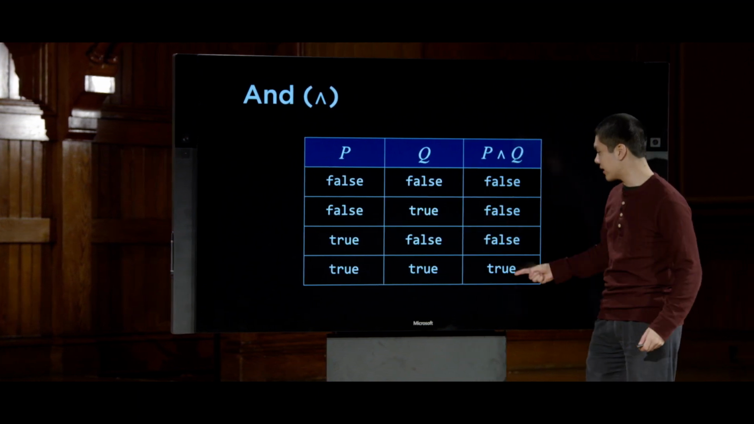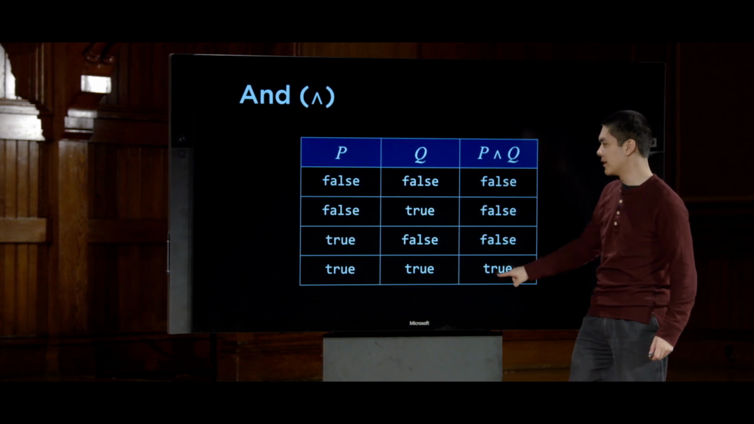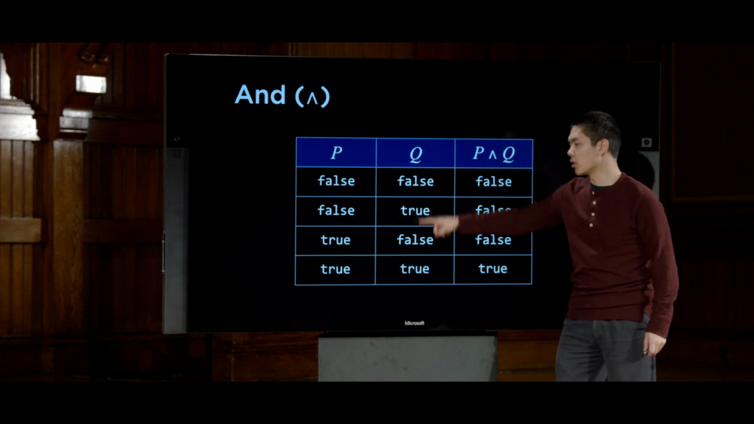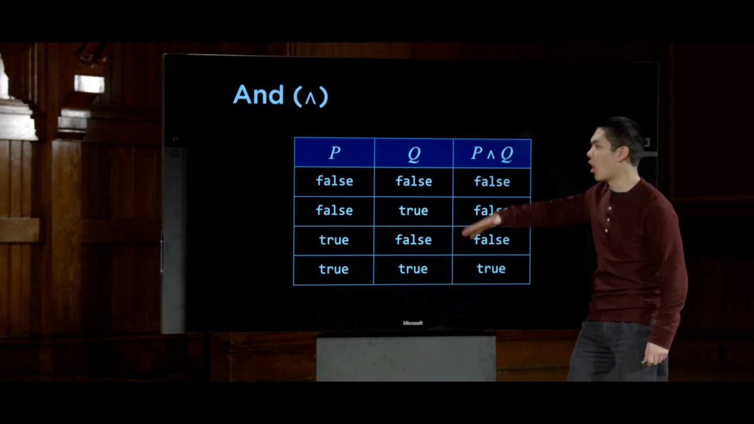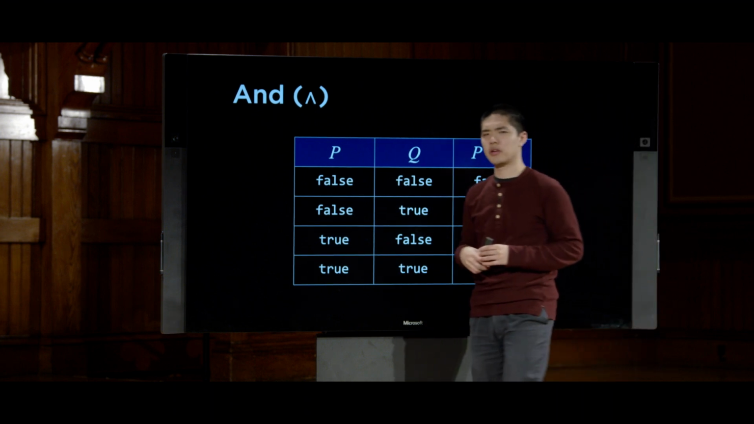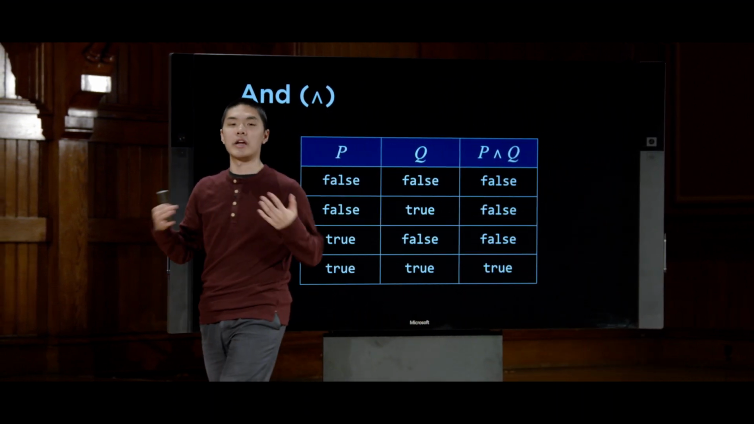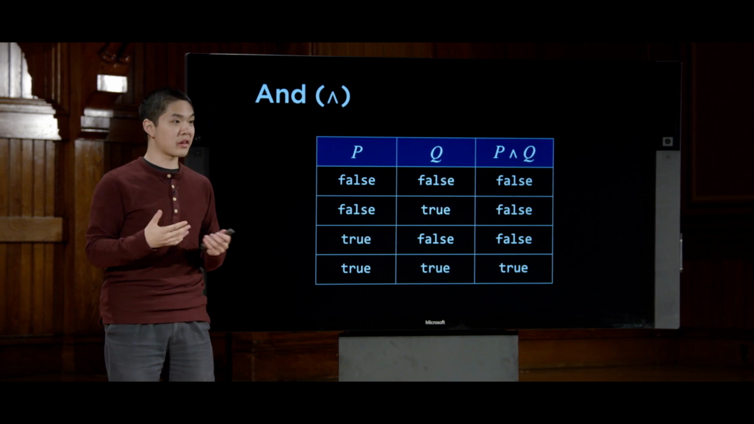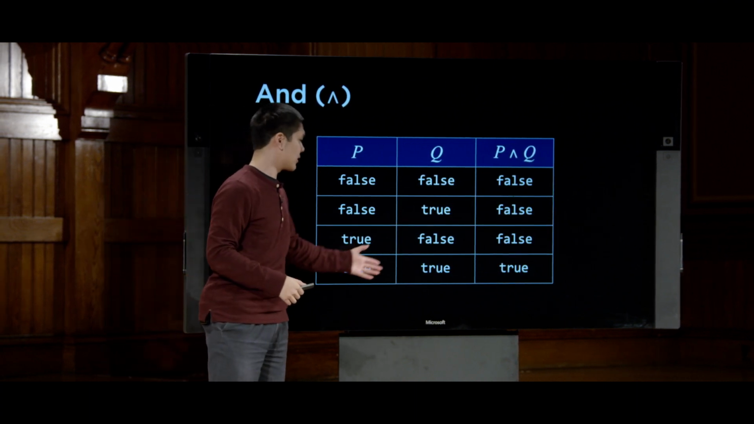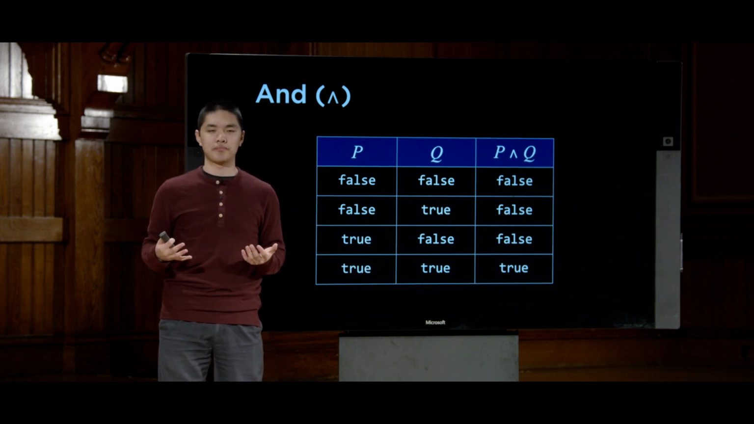And we see that the only case where P and Q is true is in this 4th row here, where P happens to be true, Q also happens to be true. And in all other situations, P and Q is going to evaluate to false. So this, again, is much in line with what our intuition of and might mean. If I say P and Q, I probably mean that I expect both P and Q to be true.